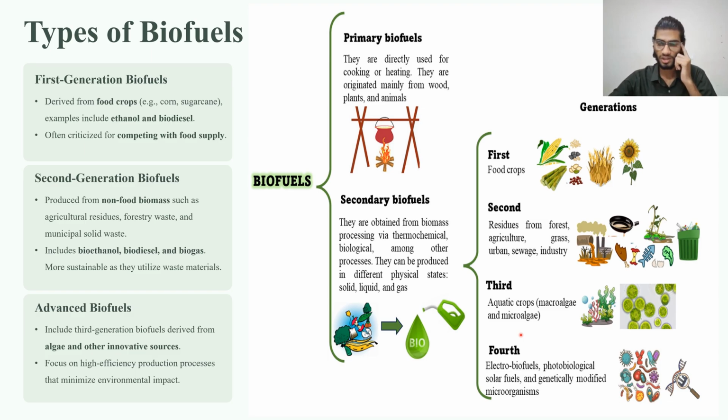And there is the fourth generation of biofuels, also known as electrobiofuels, which use genetically modified microorganisms (GMOs) for production.